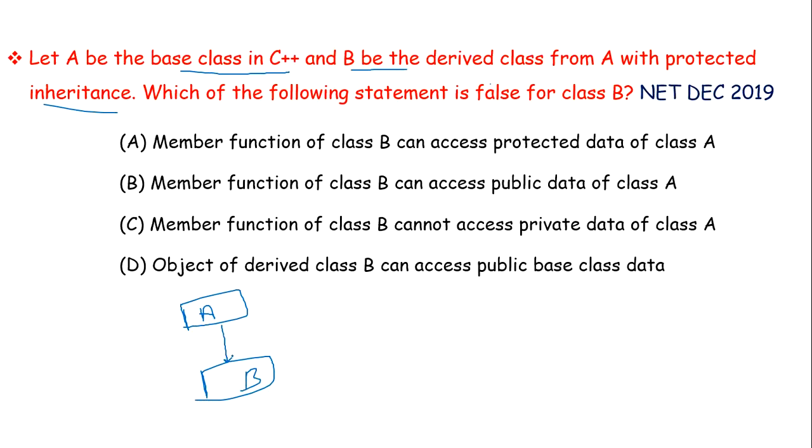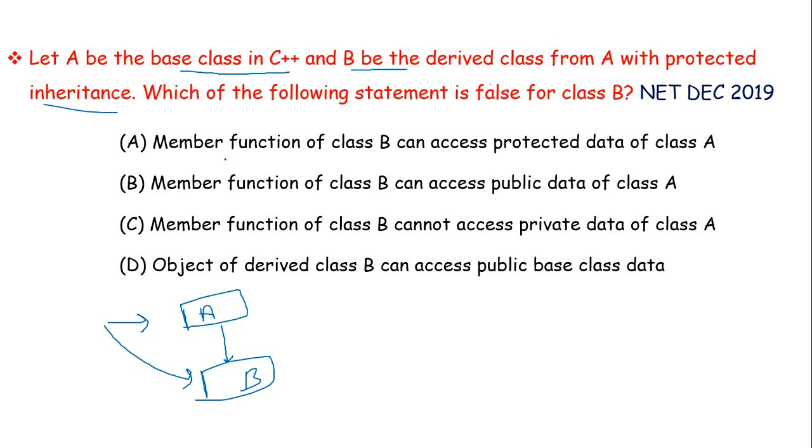Now we are using protected inheritance. We all know that in case of protected inheritance, public and protected members of base class will become protected members of class B or derived class. So let us see our options.